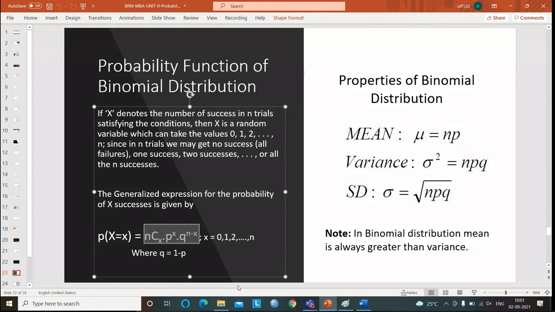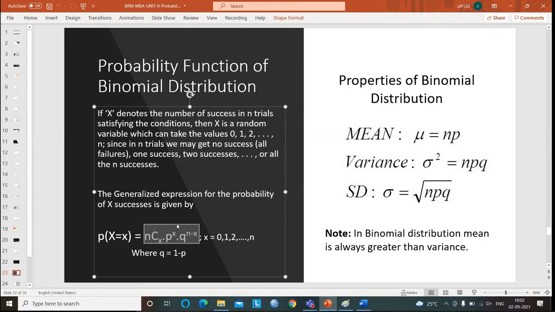Now, what is n? n is my number of trials. Let's suppose 10 coins are tossed, then n will be 10. If 100 coins are tossed, then n will be 100. If 5 coins are tossed, n will be 5. And x, what is x called? x is called the number of successes.